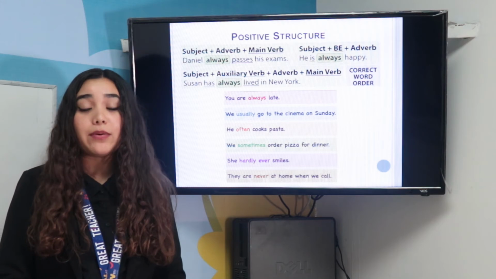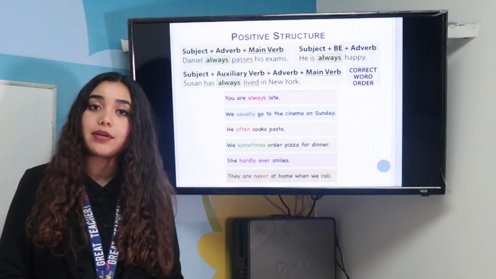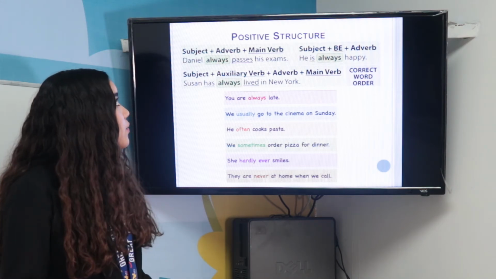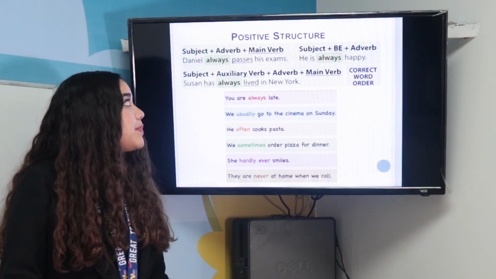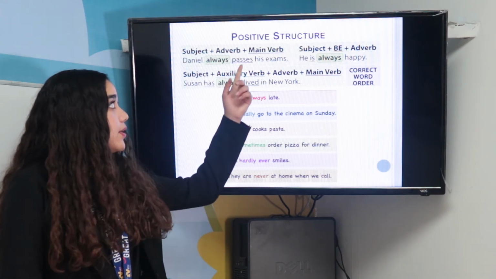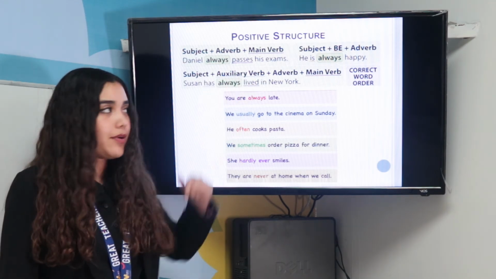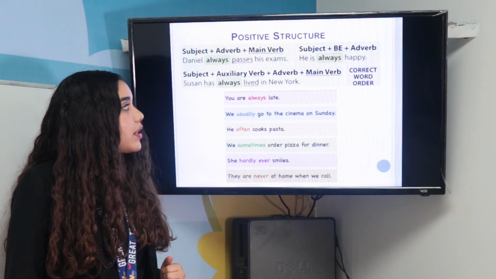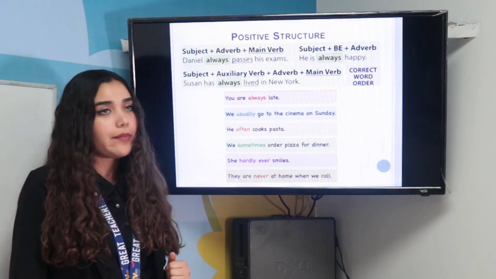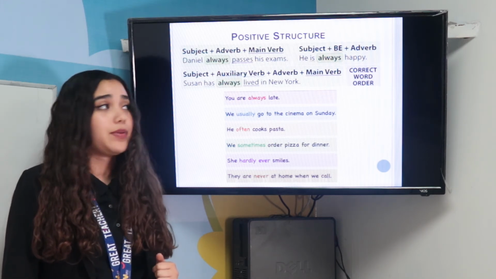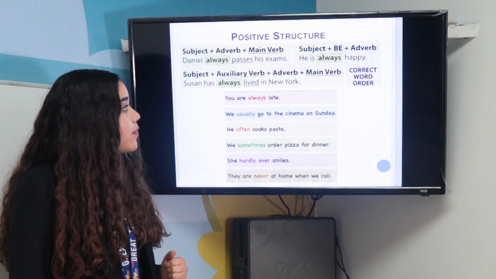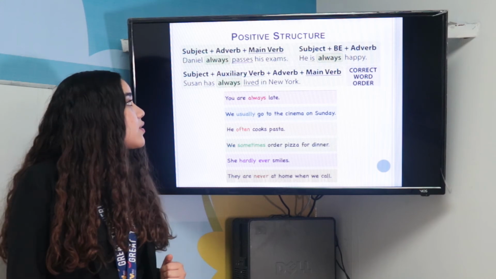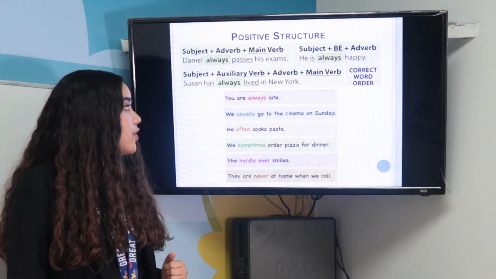Now we have the positive structure and how to use adverbs of frequency. We use subject plus the adverb plus the main verb. Daniel always passes his exams. Here we use passes because it's third person. Or subject plus the verb to be plus the adverb. He is always happy. Subject plus auxiliary verb plus adverb plus main verb. Susan has always lived in New York.